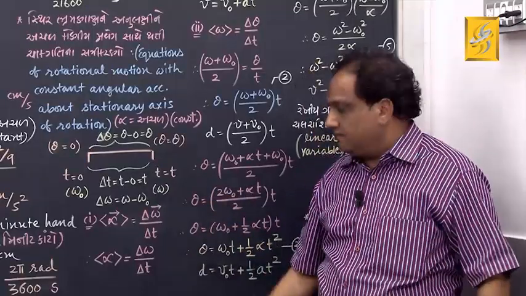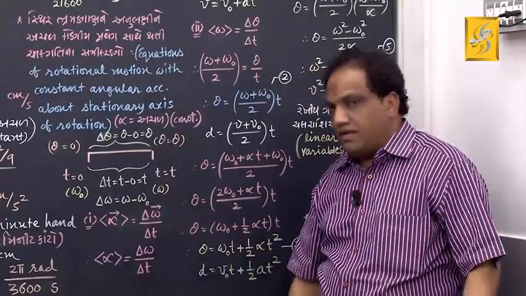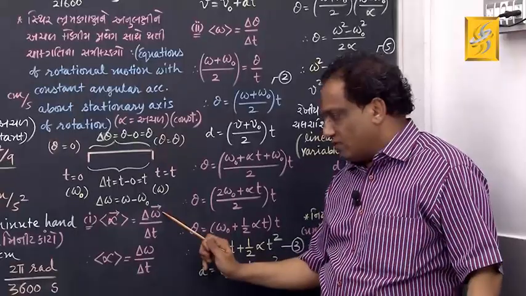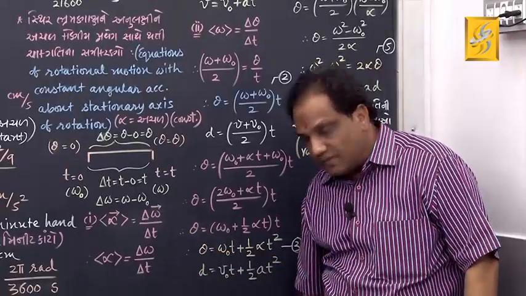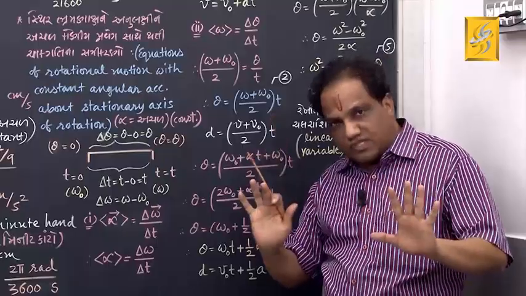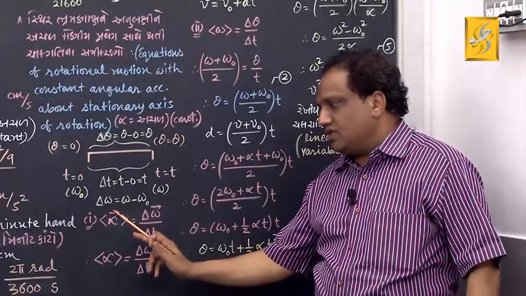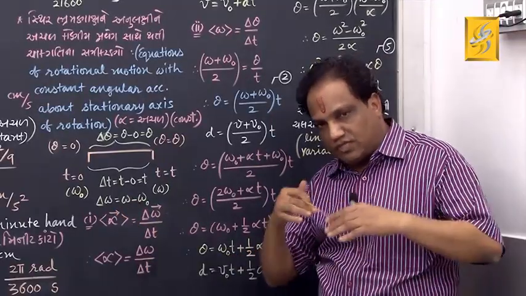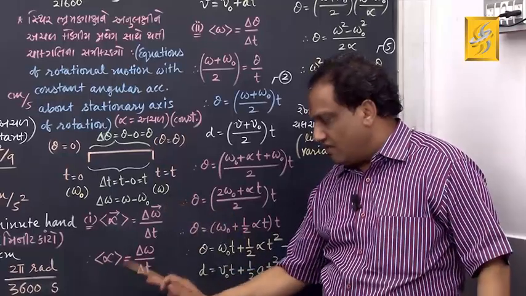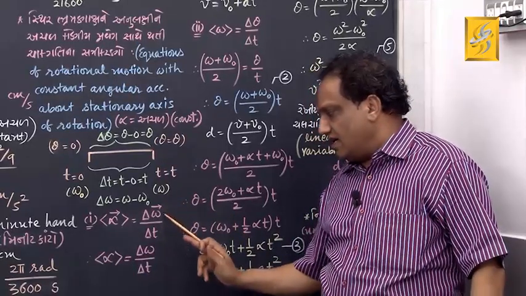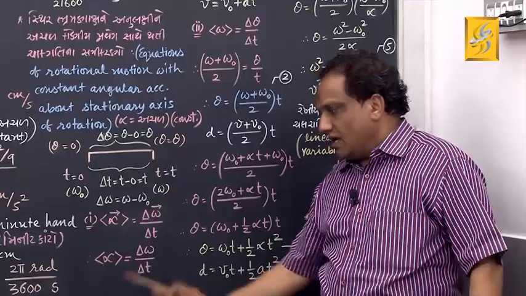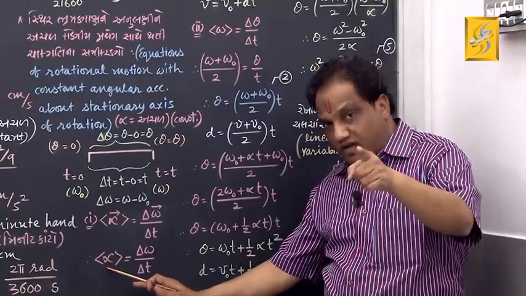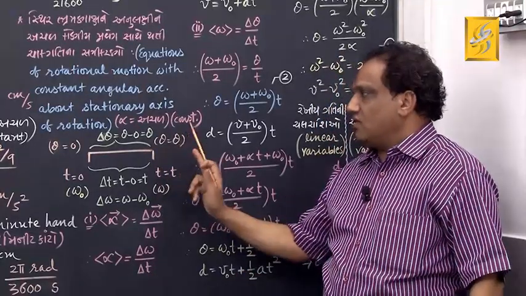Last time we had defined average of vector alpha. It was change in angular velocity divided by time taken. Now, just take magnitude on both sides. When you take magnitude, you just delete the vector sign: average of alpha equals delta omega upon delta t. Now, no need to write average alpha because alpha is constant.